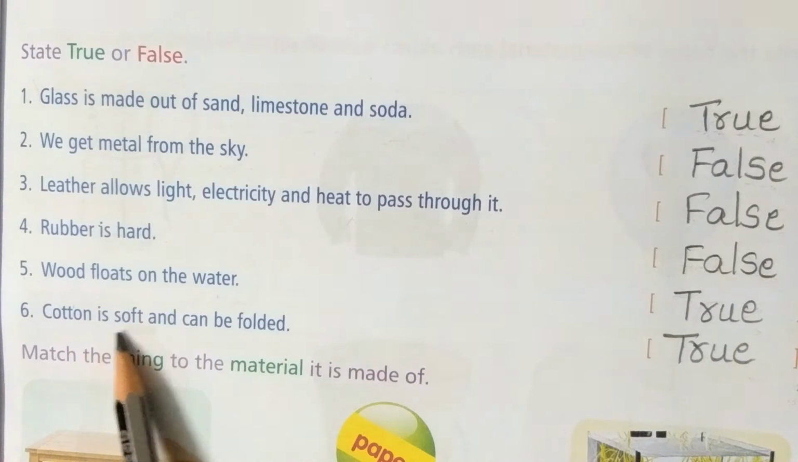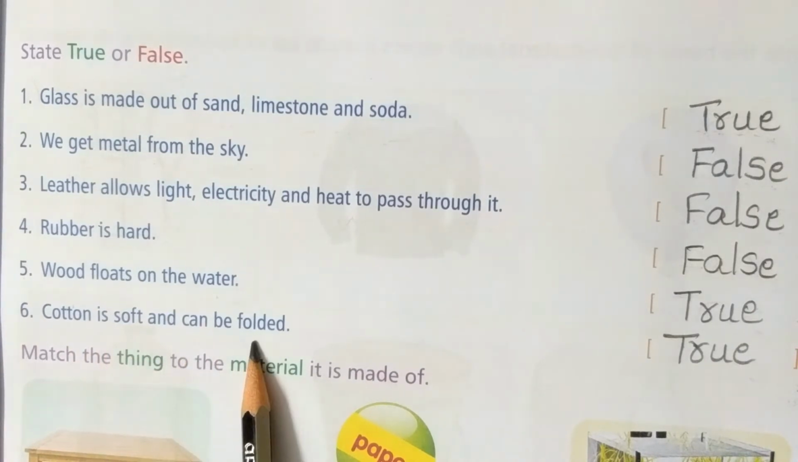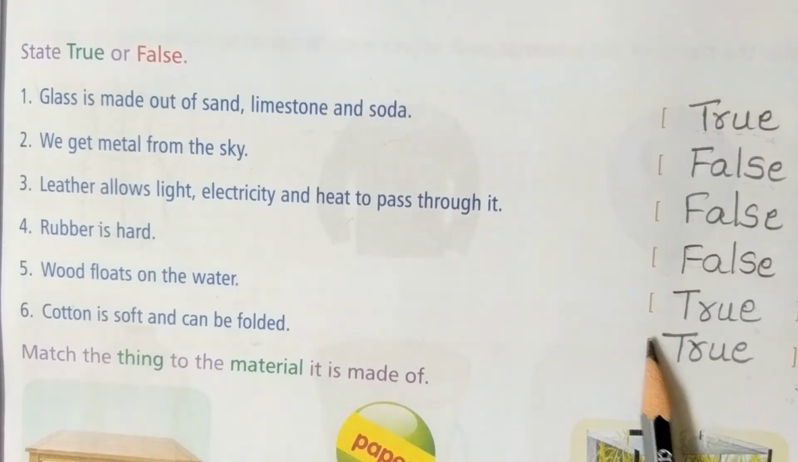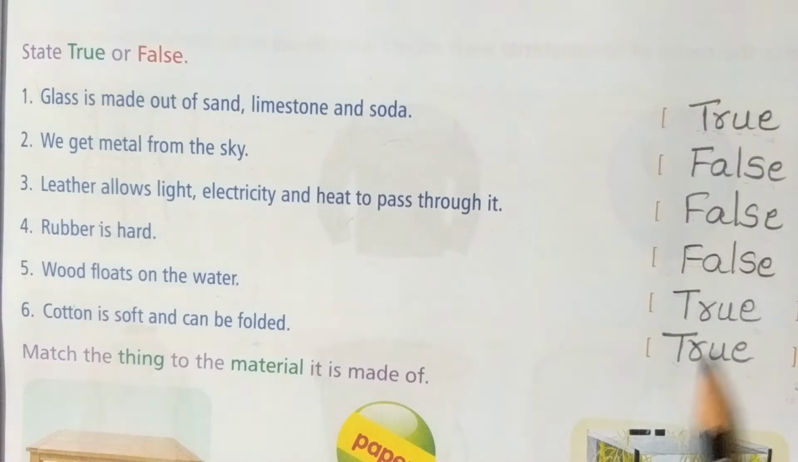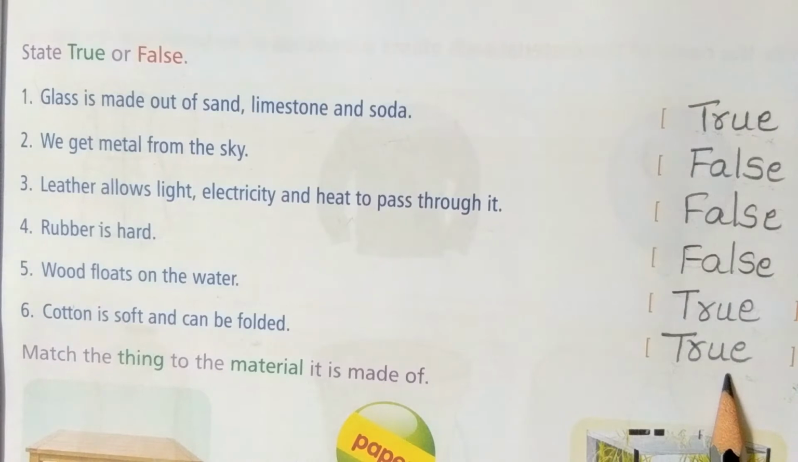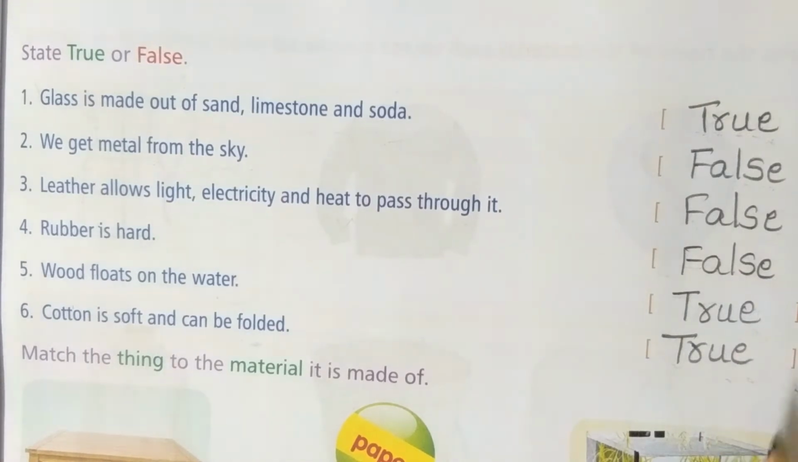Next one. Cotton is soft and can be folded. Yes, it is a true sentence. So write down in this bracket capital T R U E. True. Write neatly like this only, children.